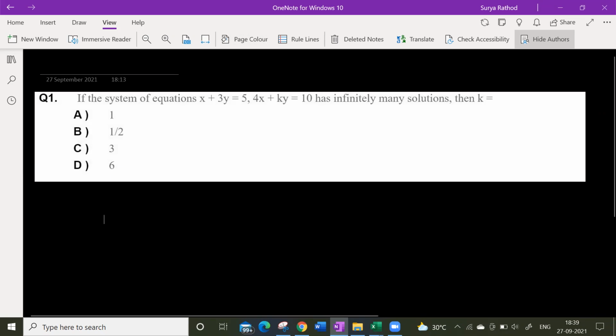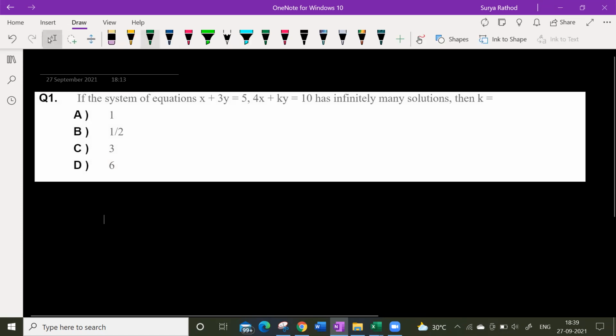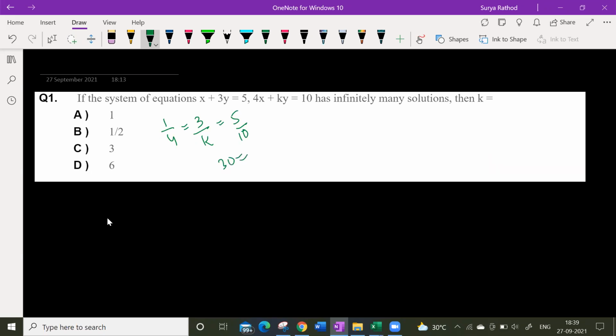A1 by A2 is equal to B1 by B2, right? So we'll just check it out once. What is A1? 1 by 4 is equal to 3 by K is equal to 5 by 10. So K value is what now? 30 is equal to 5K. K value is 6. Option D is correct.